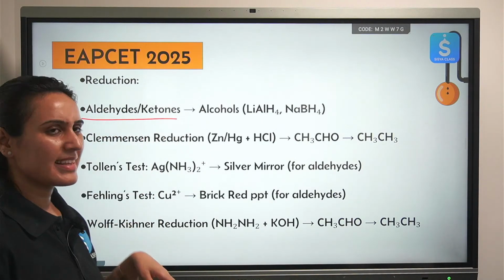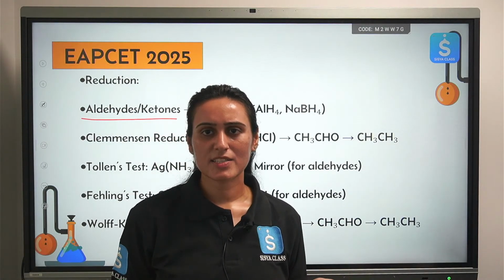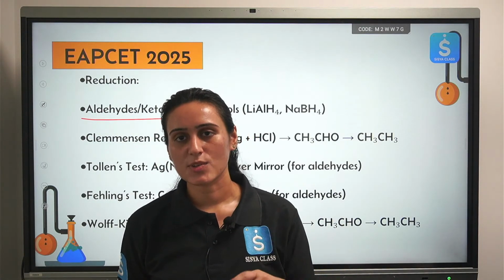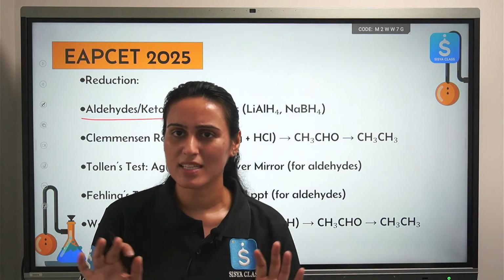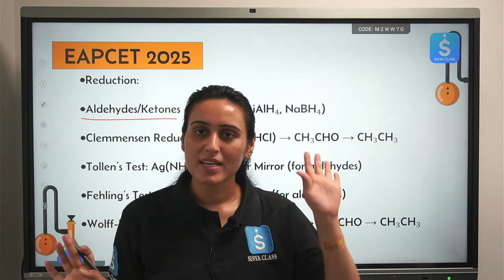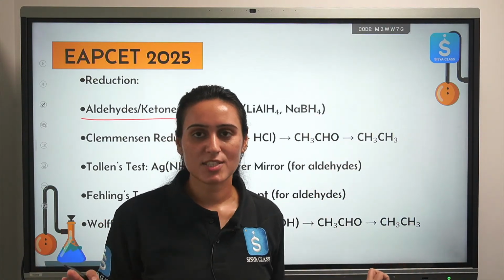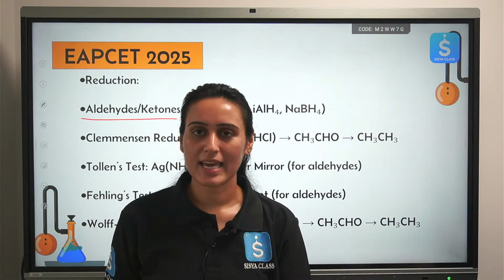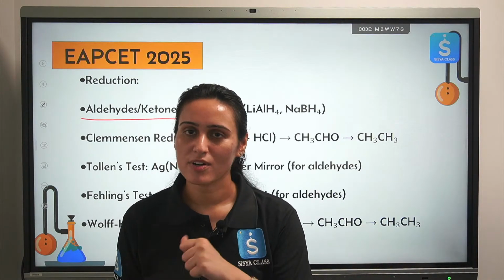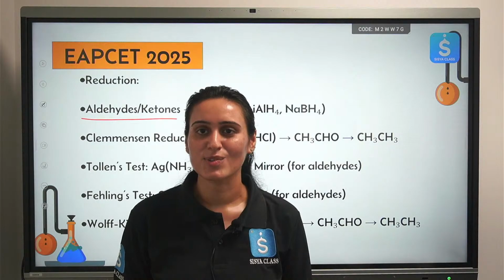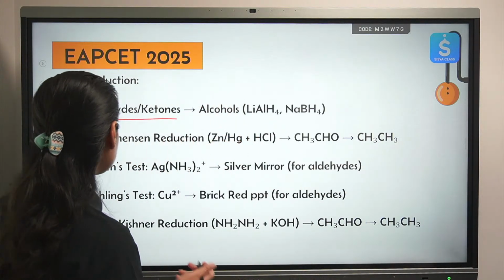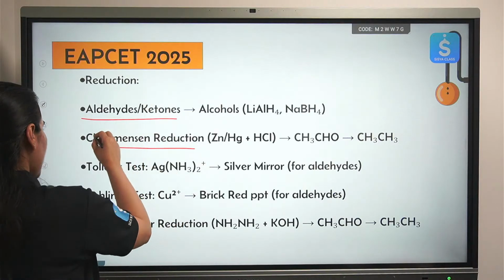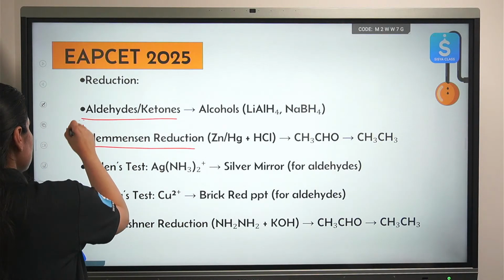Reduction also. You have seen this already, that aldehydes on reduction will give you a primary alcohol, ketones on reduction will give you secondary alcohol. This is the reverse of what we have seen in the beginning. So don't worry too much about it. If you know about oxidation of alcohol to aldehyde and ketone, you already know about reduction of aldehydes and ketones to alcohol. These are the reverse reactions. Okay. Then special reaction. Now this is important.